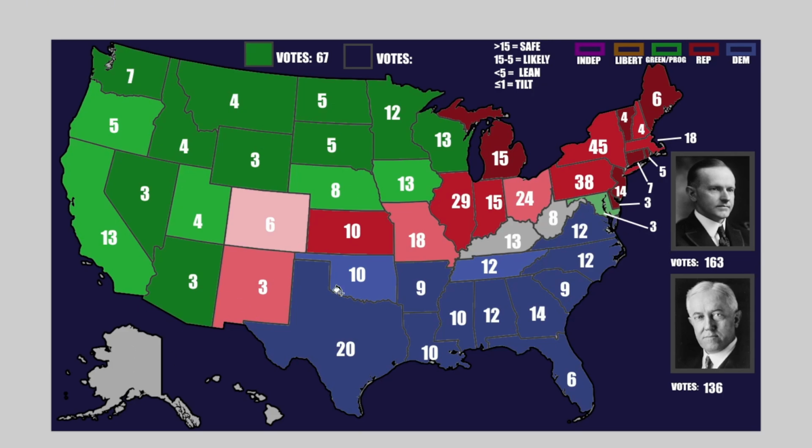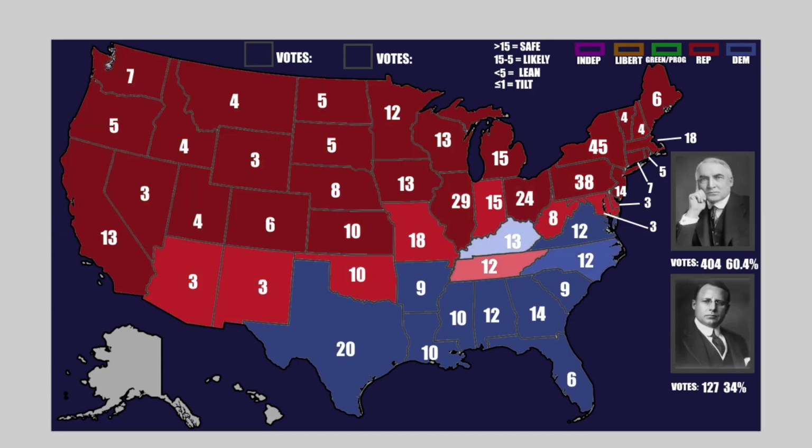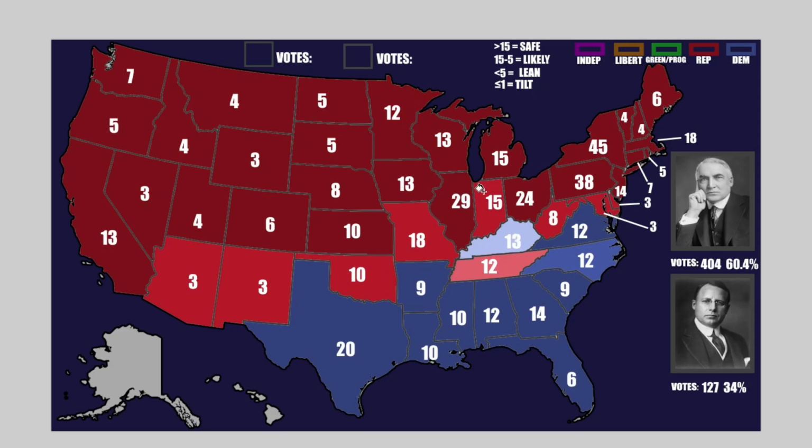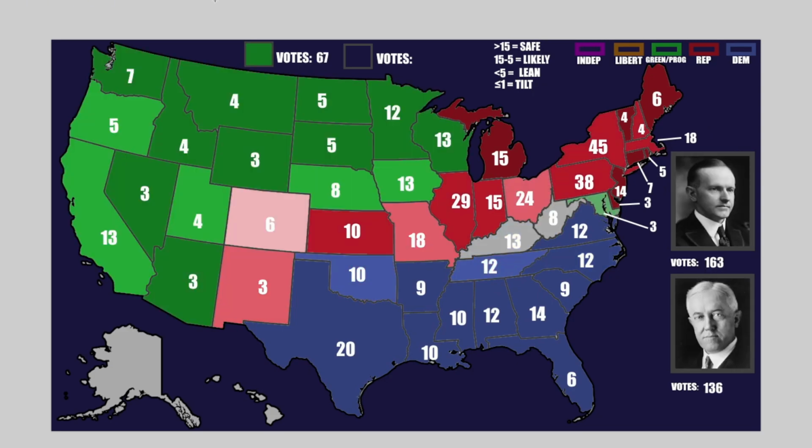Now, next state we're going to cover is the state of Kentucky. In the state of Kentucky, in real life, Dems ended up with 46% of the vote, 17 points above the national average. This was a huge state for Democrats. If you remember, in 1920, they were able to grab the state by the slimmest of margins. In 1924, in our timeline, they did lose it again to a slim margin, but this is a battleground state. This is a state that people fight over, and the same is true of this election.